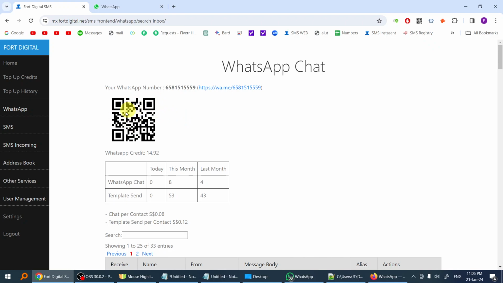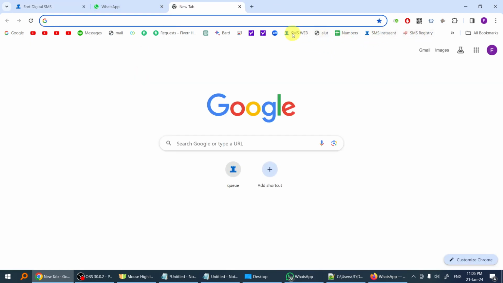So you just need to publish this QR code. This is the quick link. It's a shortcut for somebody to WhatsApp to you, so they don't need to save your contact first and then WhatsApp to you. You just give them this QR code, like on the Ford Digital's website. Let me show it to you.